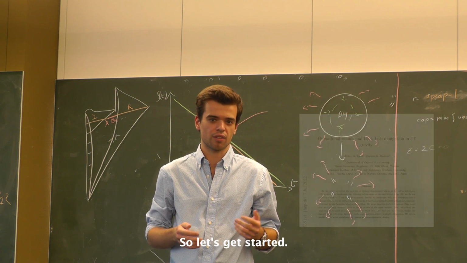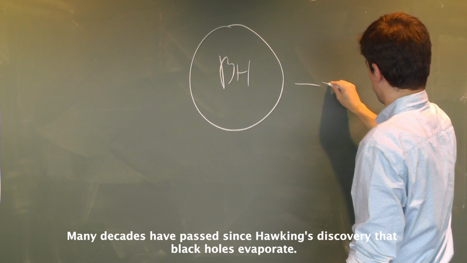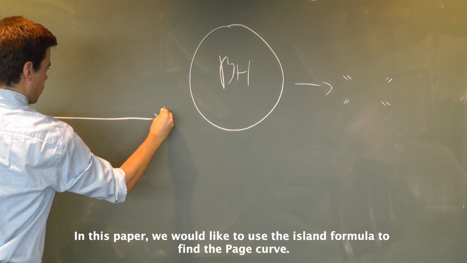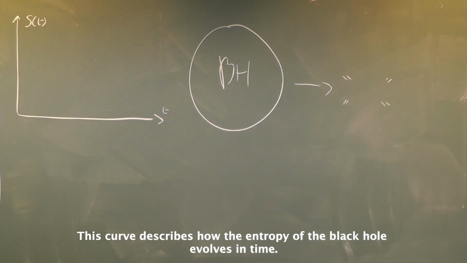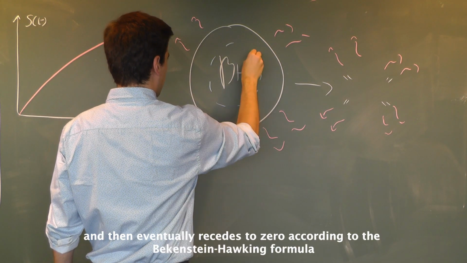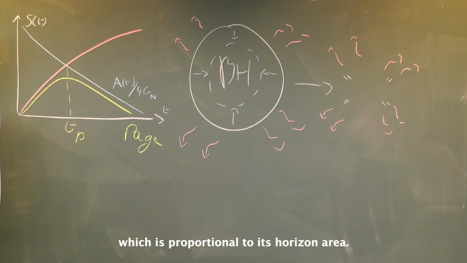So let's get started. Many decades have passed since Hawking's discovery that black holes evaporate, but the puzzle still remains. In this paper, we would like to use the island formula to find the Page curve. This curve describes how the entropy of the black hole evolves in time, namely it first increases as more Hawking radiation is emitted, and then eventually recedes to zero according to the Bekenstein-Hawking formula, which is proportional to its horizon